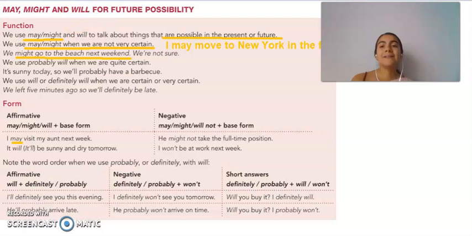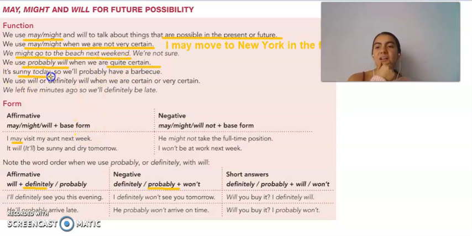When we are a little bit more certain, a little bit more sure, not super sure, but quite certain, we are going to use will or probably will, right? Remember, we use will usually with those adverbs like definitely or probably, when we are quite certain, right?